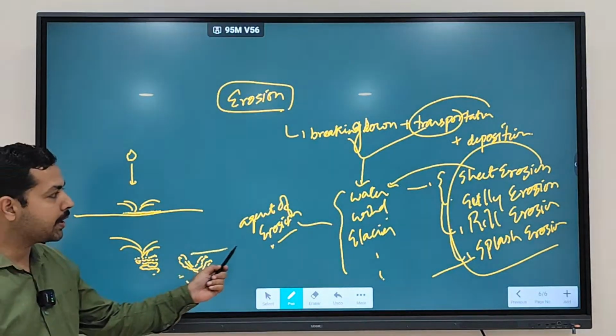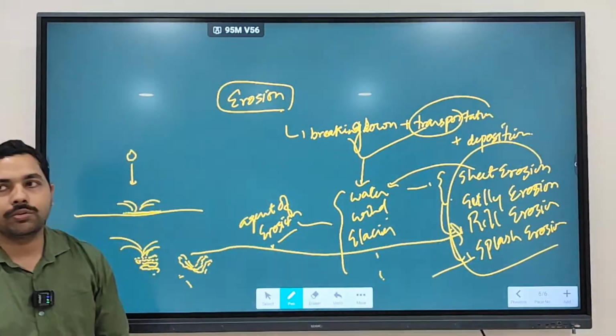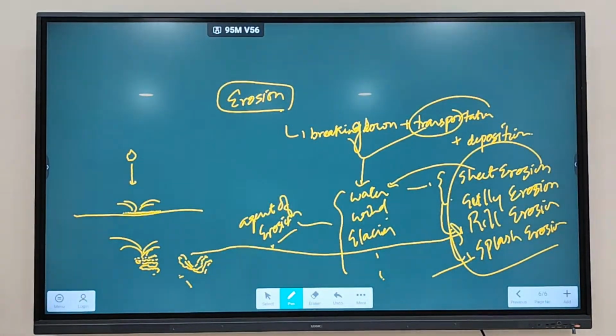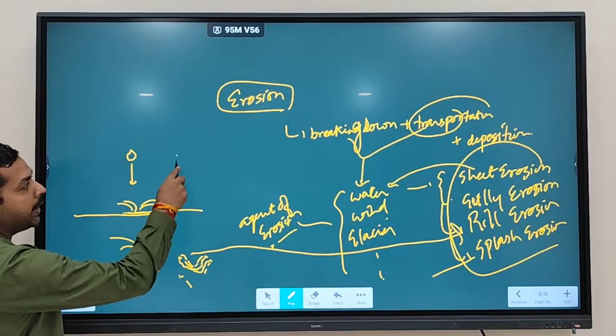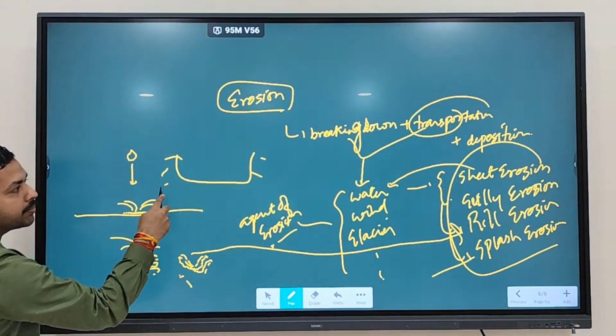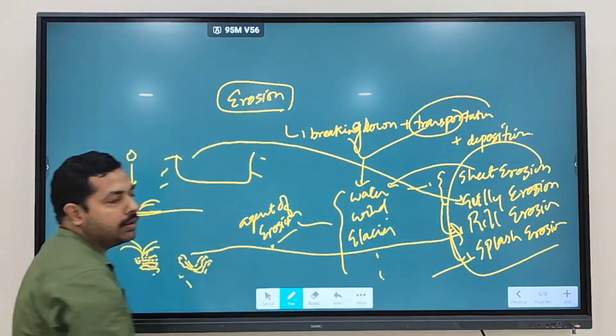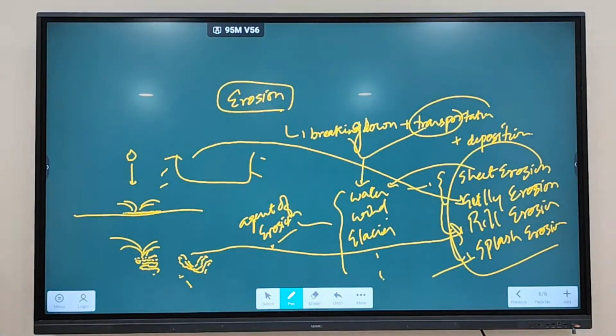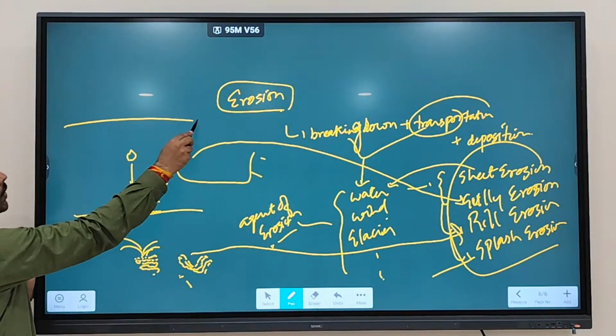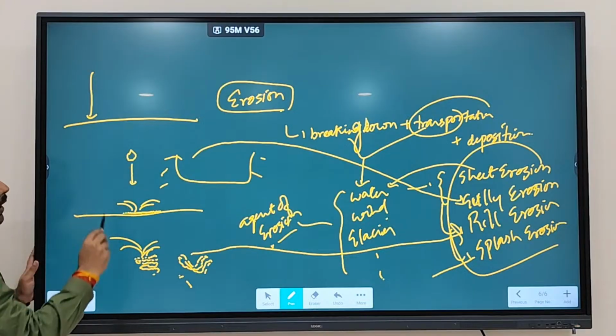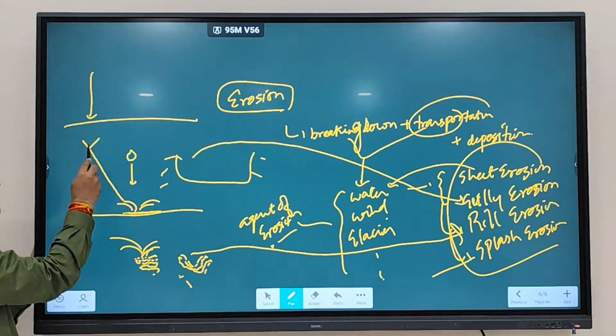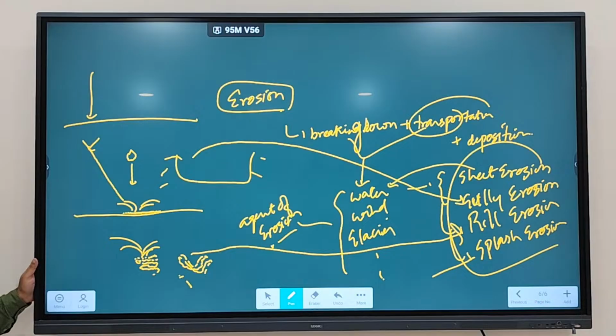This can create which type of erosion? Rill erosion. When a rill becomes widened, it becomes which type of erosion? Gully erosion. And let's say rainwater falls like this, and there is a slope, a mountain slope. What will happen?